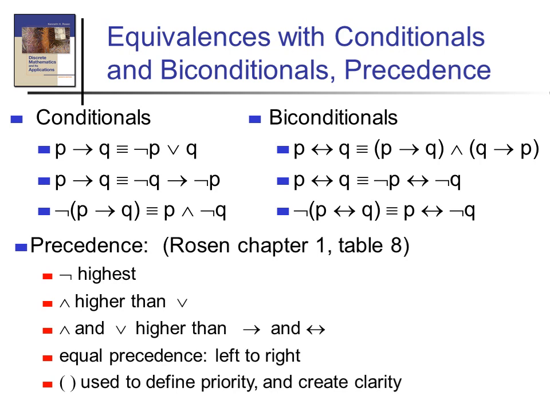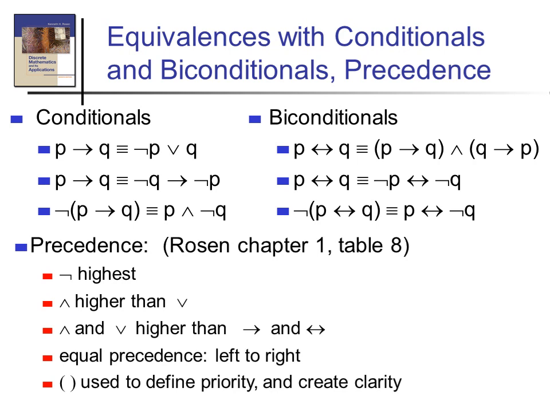Okay, P conditional Q equal to negation P or Q. I previously gave a question to prove that. P conditional Q equal to negation Q conditional negation P, and negation of P conditional Q is equivalent to P and negation Q. And there are some rules in biconditionals also. You should study thoroughly all the rules because this is useful to do problems in the next section.